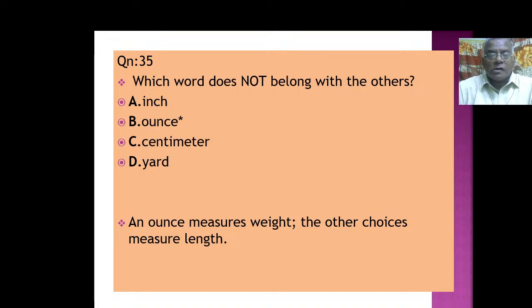Which word does not belong with the others? Inch, ounce, centimeter, yard. We must know the meanings of the words. The inch, centimeter and yard are all measuring length, whereas the ounce measures weight. So that way it is different. So which word does not belong with the others? Ounce. Like that some questions may be asked in the examinations also.